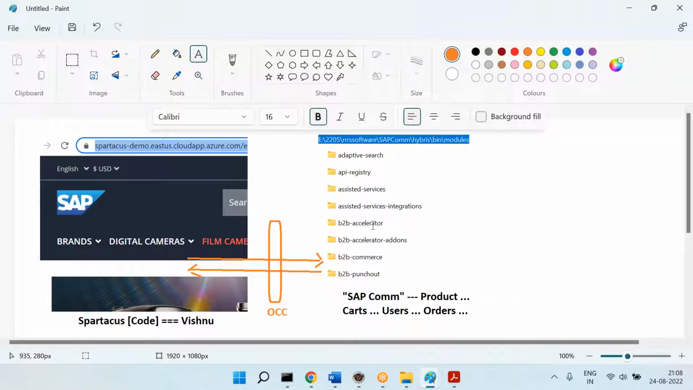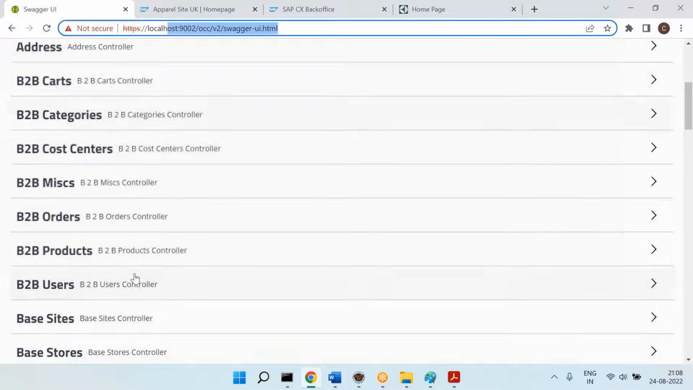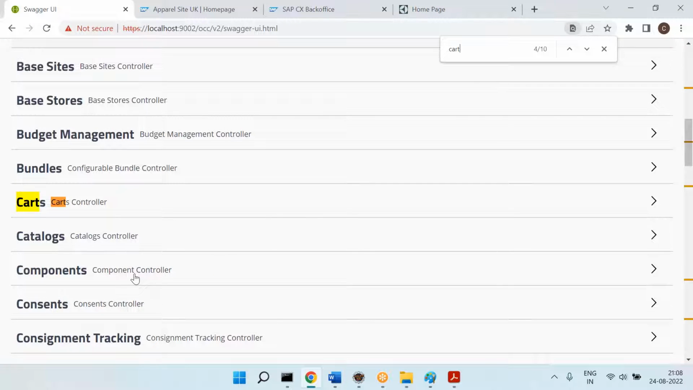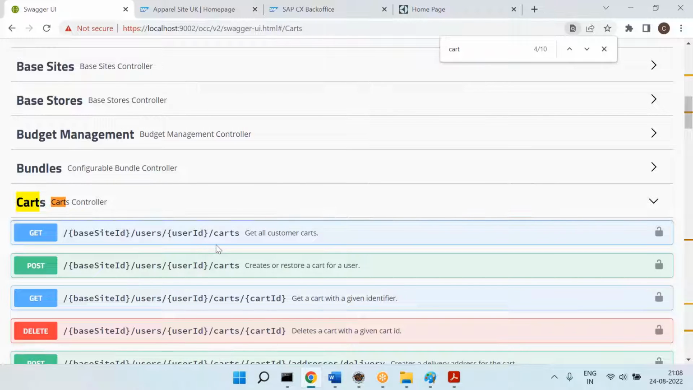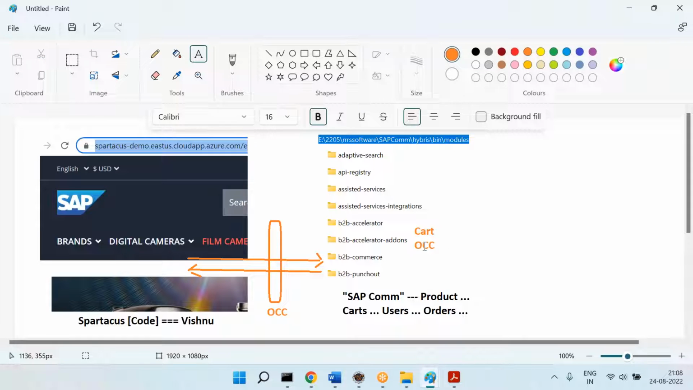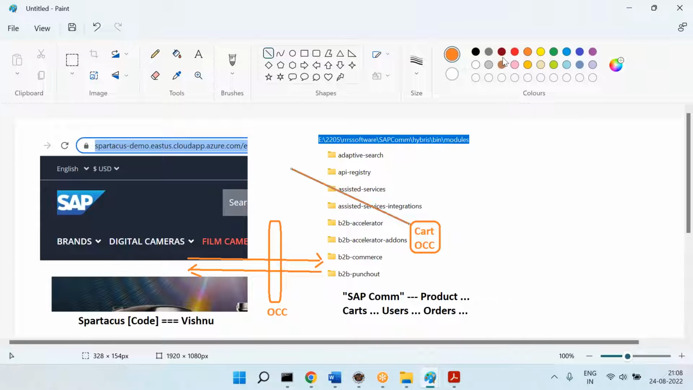So let's say I have an OCC. Can you see the power of the OCC service? Let's say I have the add cart OCC service here. Can you see this one? So there is a cart OCC service. Now, what is the purpose of the cart OCC service? Through this, you can get the cart information. Now, cart information, I can get into Spartacus.